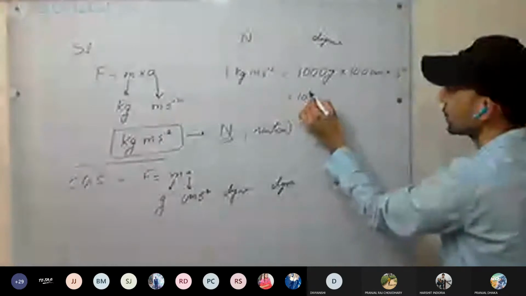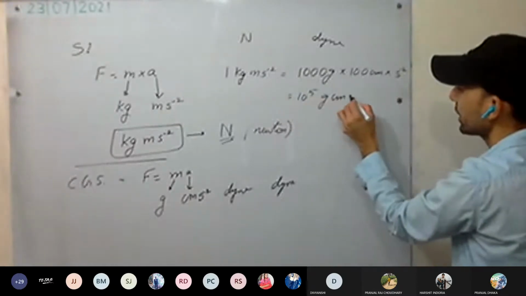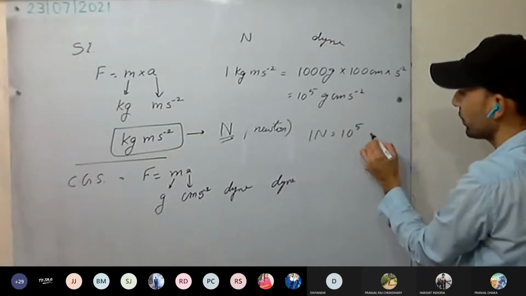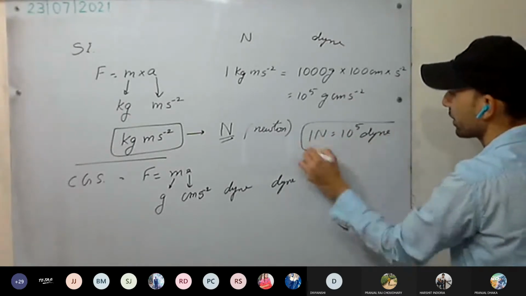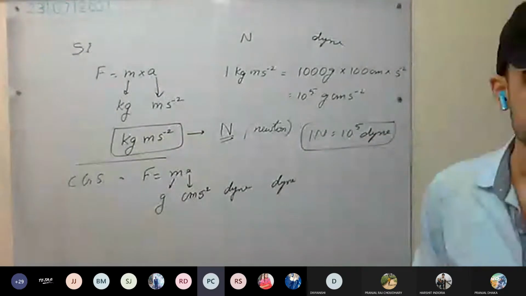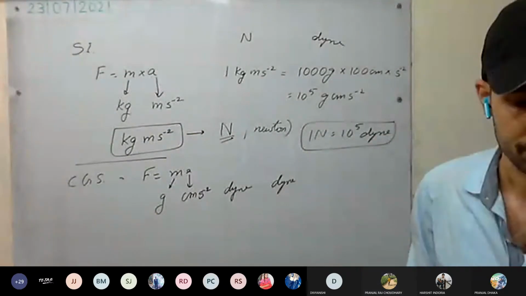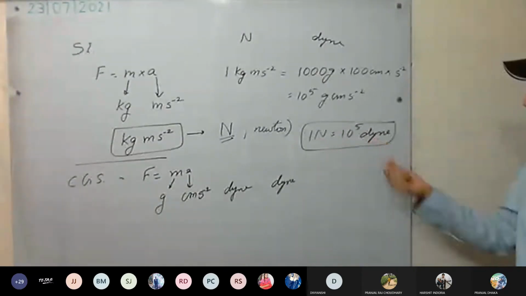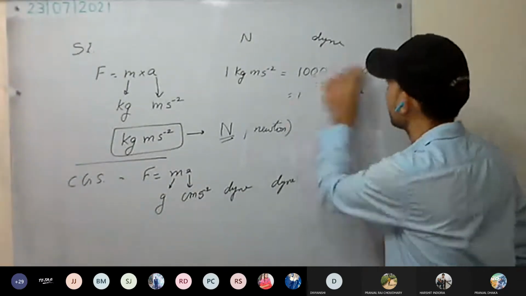It is 10 raised to 5 gram centimeter per second square. So 1 Newton equals 10 raised to power 5 dyne. Have you understood? This is the relation between the SI unit of force and the CGS unit of force.